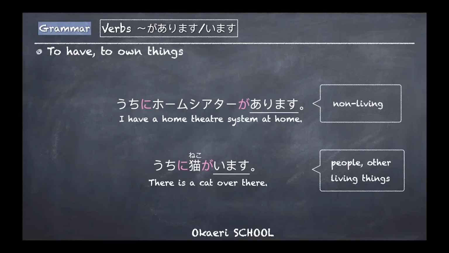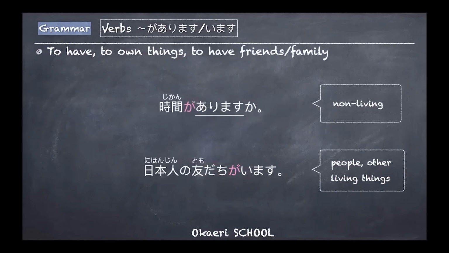Right, and at home, a home theater is being presented at the place. So うちに. And then there's a cat. Oh, I just haven't changed the translation, sorry. But I have a cat at home. The second one. うちに猫がいます. And then います for living things and to own, as a pet and stuff. We can also say this using this grammar. To have friends or family or time, we can say that using あります、います.